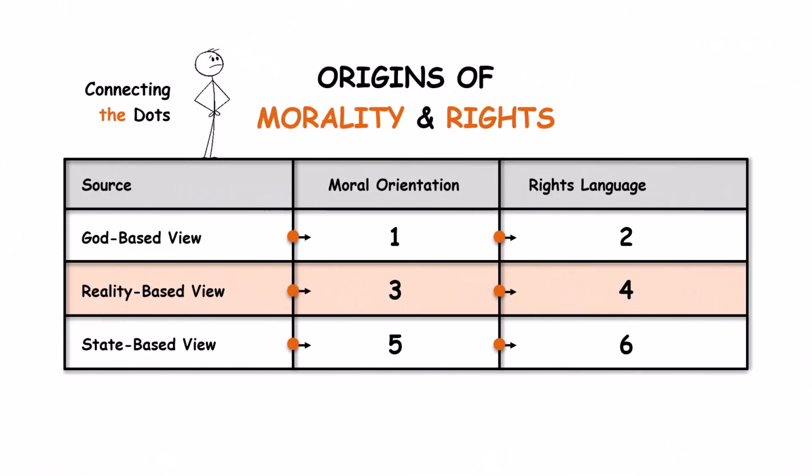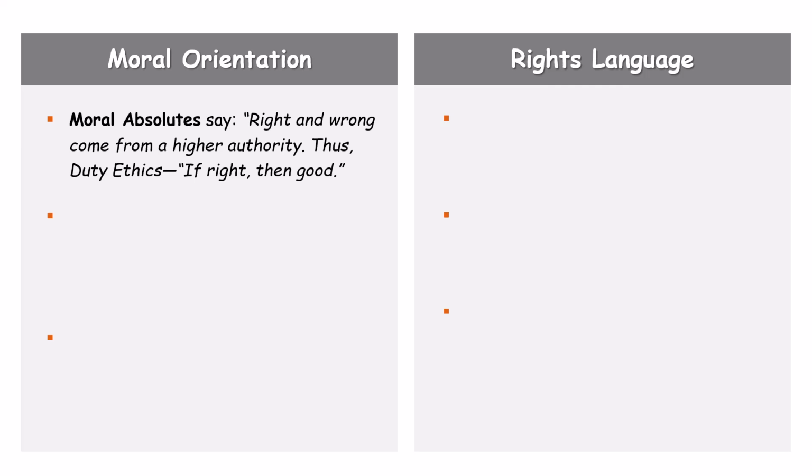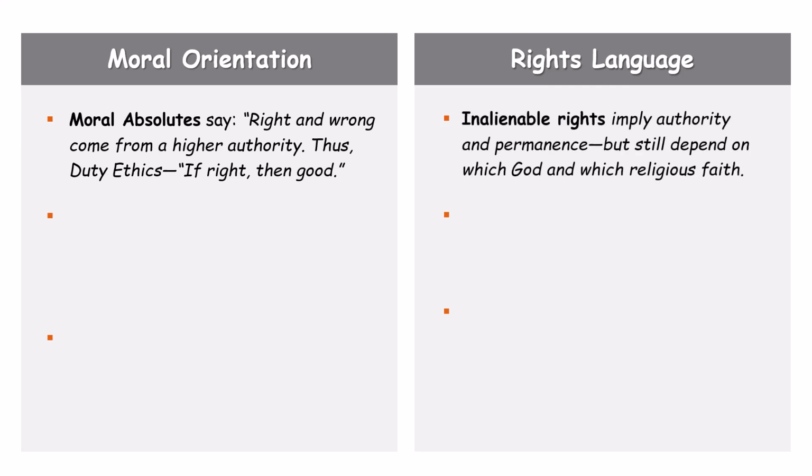In dealing with the origins of morality and rights, we use 6 terms that I promised we would define in the overview quiz episode. So let's do that now. The first 2 terms, moral absolutes and inalienable rights, are associated with the God-based view of the origins of morality and rights, so we'll start there. Moral absolutes say, right and wrong come from a higher authority, thus duty ethics. If right, then good. Inalienable rights imply authority and permanence, but still depend on which God and which religious faith.